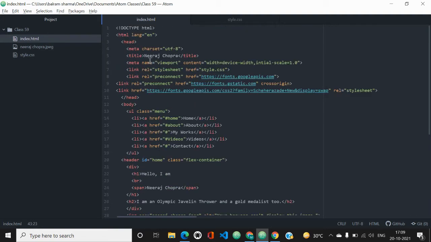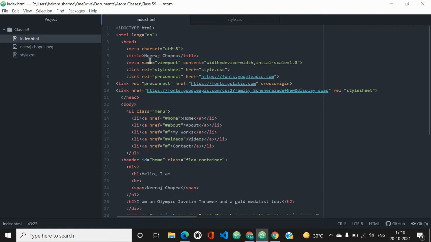Then the title of our website is of course Neeraj Chopra. Then the meta name is viewport, and content is width equal to device-width, and initial-scale is set to 1.0. This means that our website's content will be visible properly on the smallest to the biggest screen, and the width will be set to the device screen width. And then we have linked our style.css using the link tag. Link rel is equal to stylesheet, and href is equal to style.css.